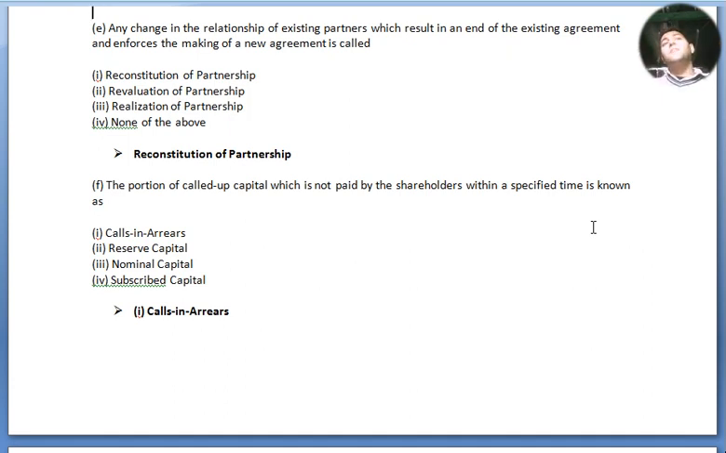Question number F. The portion of called up capital which is not paid by the shareholders within a specified time is known as: the options are calls in arrears, reserve capital, nominal capital, and subscribed capital. And here the answer is option number 1, calls in arrears. Now we move to our next question.